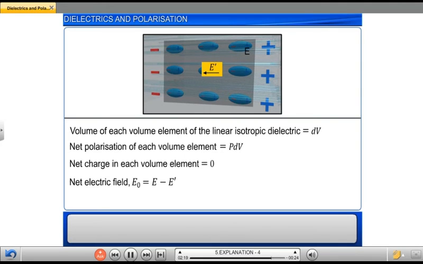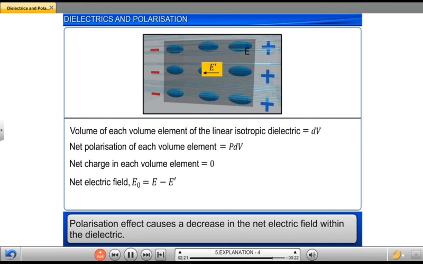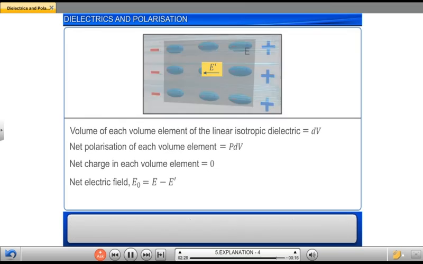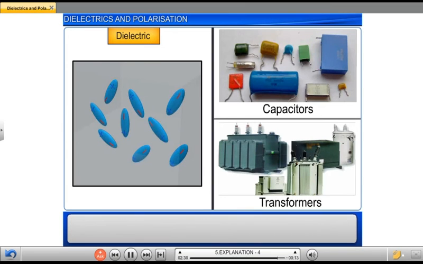Thus we observe that the polarization effect causes a decrease in the net electric field within the dielectric. Dielectric materials, being non-conducting, are useful in many devices like capacitors, transformers, etc. because of their inherent properties.